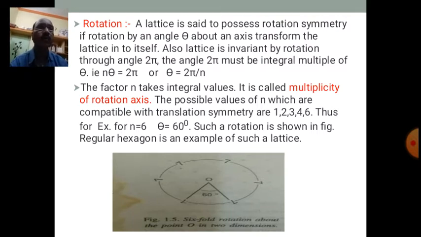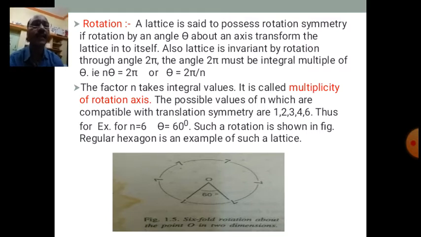If n is equal to 4, 360 divided by 4, what we get? 90 degrees. So, it is a square. The lattice repeats itself after a rotation through 90 degrees. If n is equal to 3, then the lattice repeats itself after a rotation through 120 degrees. If n is equal to 2, then 360 divided by 2, we get theta equal to 180. So the lattice repeats itself after a rotation through 180 degrees.